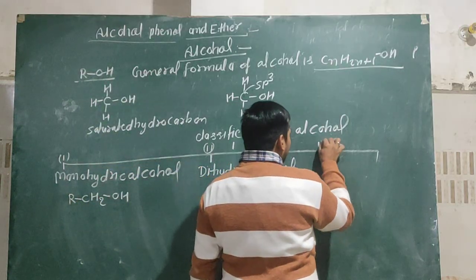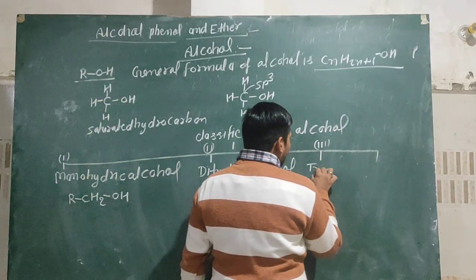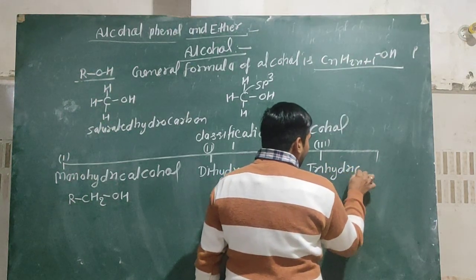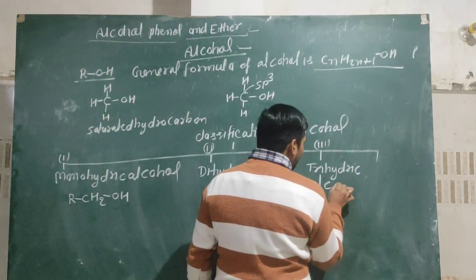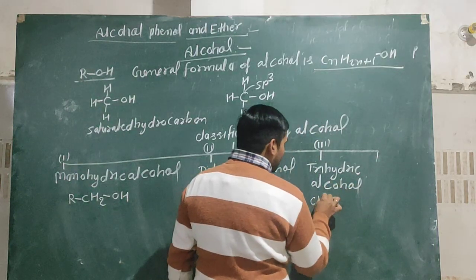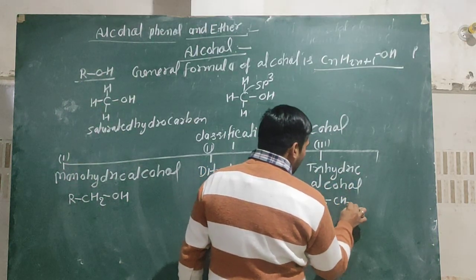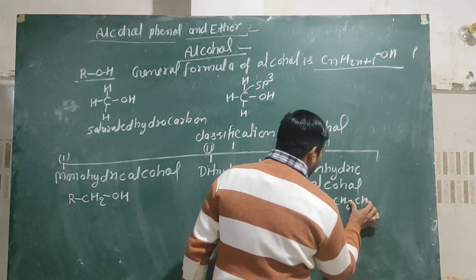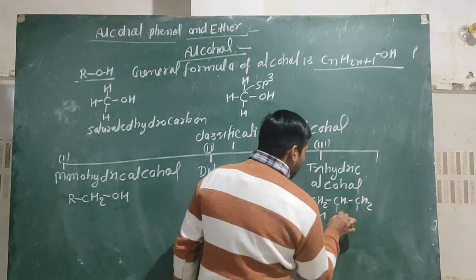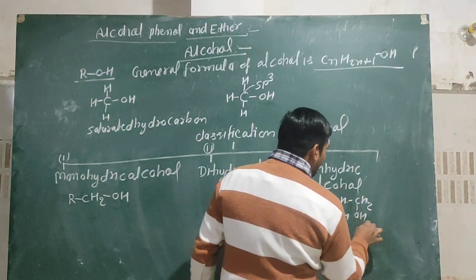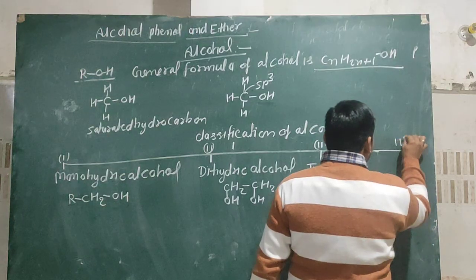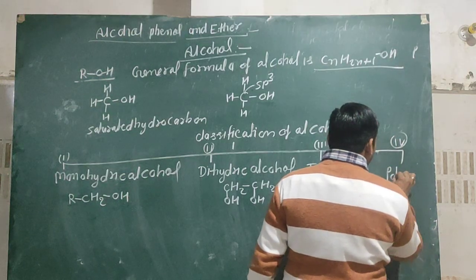Trihydric alcohol is the third classification. Trihydric alcohols are those in which the alcohol contains three OH groups in its structure, like this. And fourth is polyhydric alcohol.